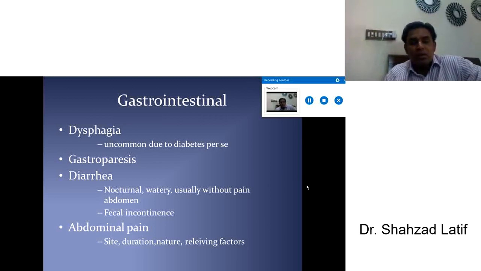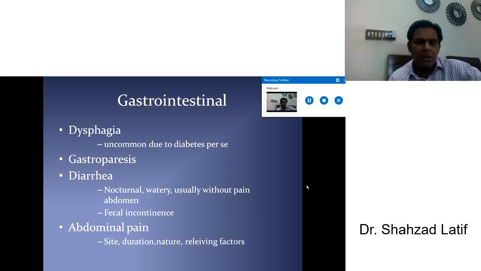Any fecal incontinence: the patient feels the urge for stool and wants to go to the washroom, but just while moving toward the washroom, the patient may have fecal incontinence, and again it may be a sign of a complication of diabetes mellitus.